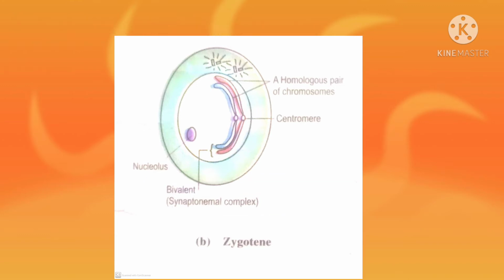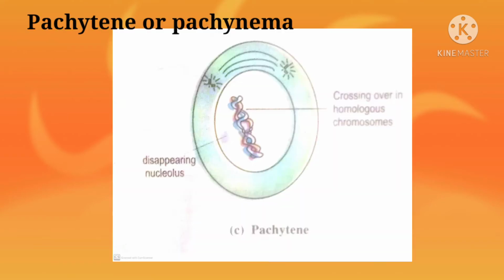Now the next phase of prophase first is pachytene, also known as pachynema. During this phase, condensation of the chromosomes progresses and they become short and thick. Each of the homologous chromosomes now shows 2 chromatids, so that the bivalent appears to be composed of 4 chromatids, known as a tetrad. The twisting of homologs becomes compact, resulting in the breakage and rejoining of the chromatids.